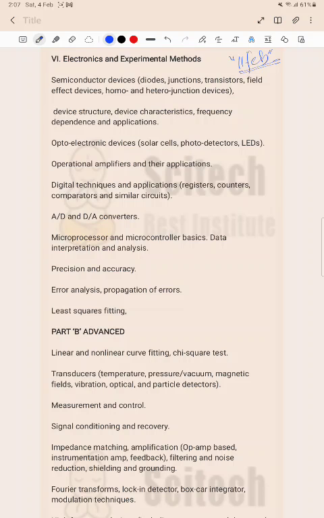One more thing: if you focus on the GATE examination in comparison to the NET examination, questions are quite simple, not very in-depth or lengthy. For example, if you go for diodes, questions are asked from diodes.